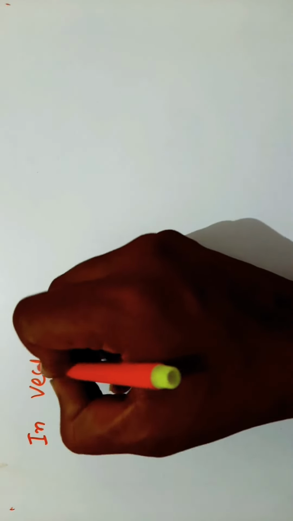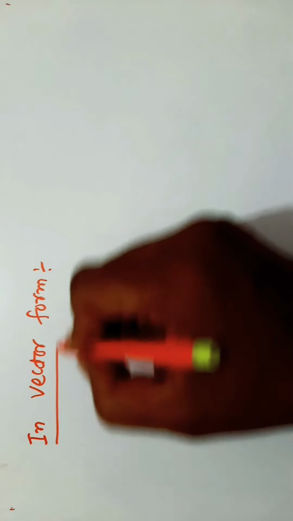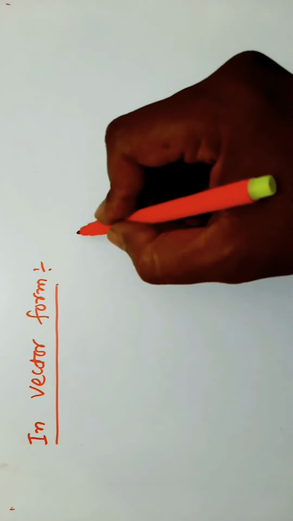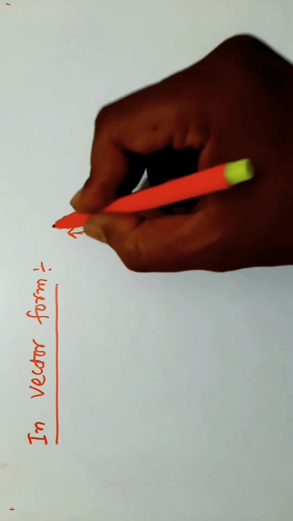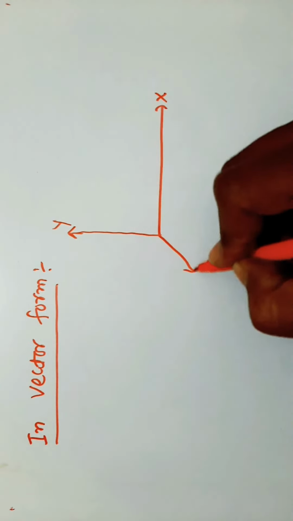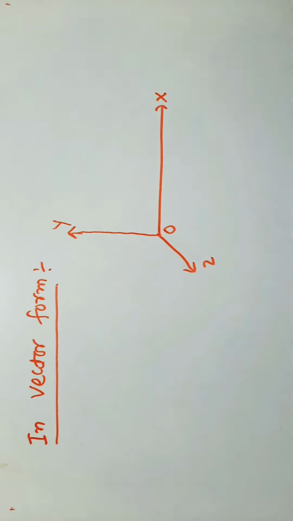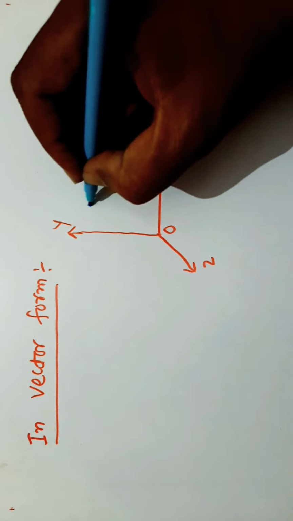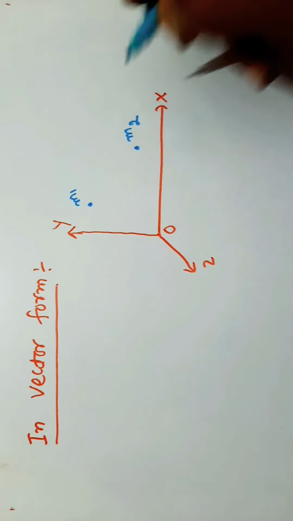In vector form, here this is the x axis, this is the y axis, this is the z axis, and here it is the origin. Here I am taking mass m1 and here mass m2.